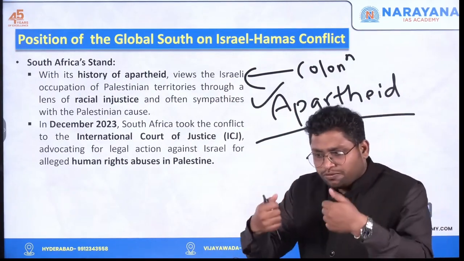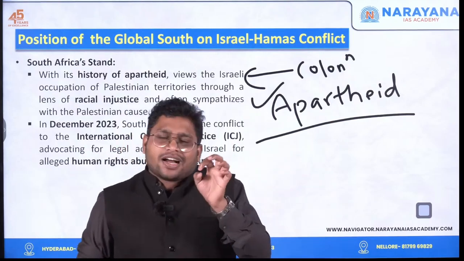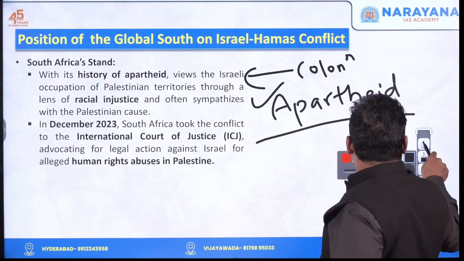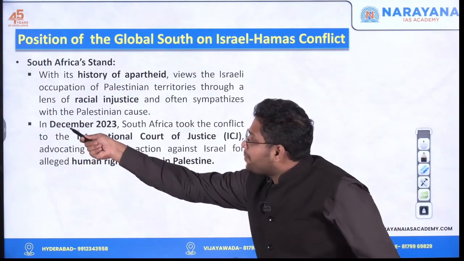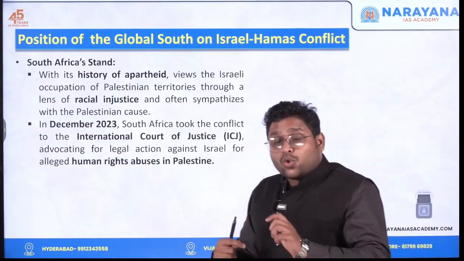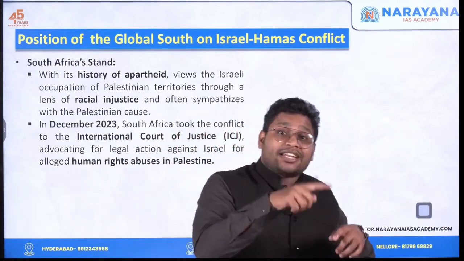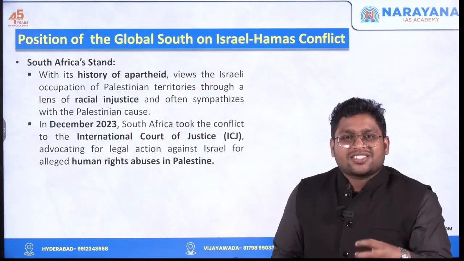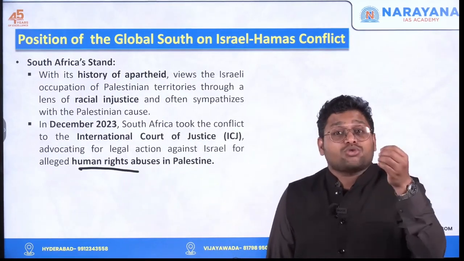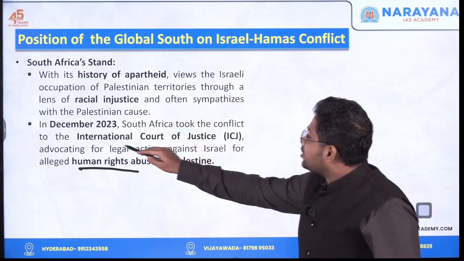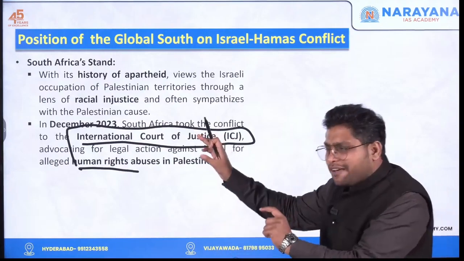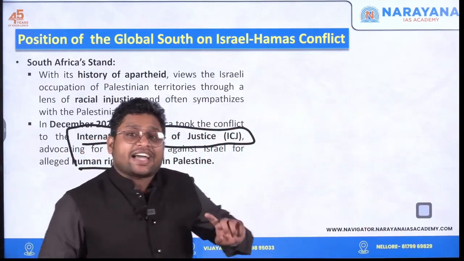So if you look at this conflict, Hamas versus Israel, South Africa clearly says that Israel is wrong. After this particular attack of 2023, in the month of December, South Africa went to the International Court of Justice saying that Israel, who is right now at war with Hamas in Gaza, is conducting operations in a very inhuman manner. They are violating human rights. They are killing people, innocent civilians. And that's why they went to the International Court of Justice against Israel. So what does this show? This shows that South Africa's stance is very clearly against Israel.